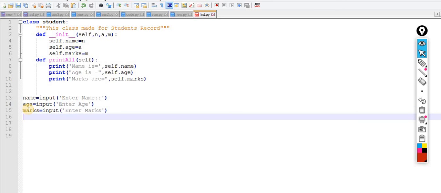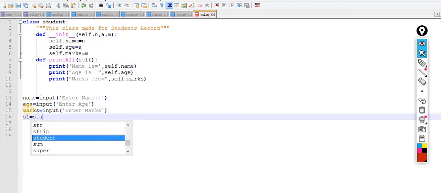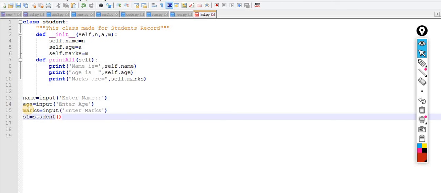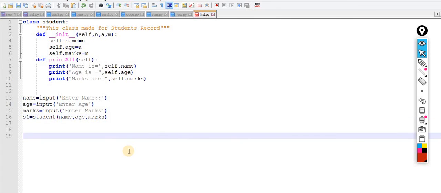Here the first variable, let's suppose the object, is s1. I'm not making ram 101; I am simply making an object s1, equal to Student, where you are passing name, age and marks. So that's it. Let's suppose I'm running it.